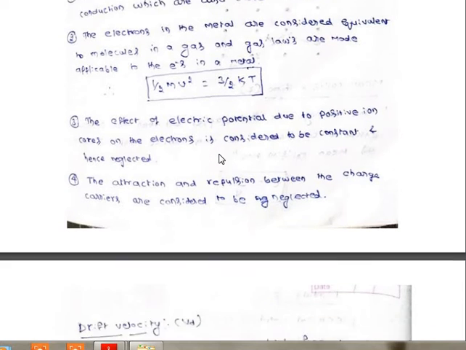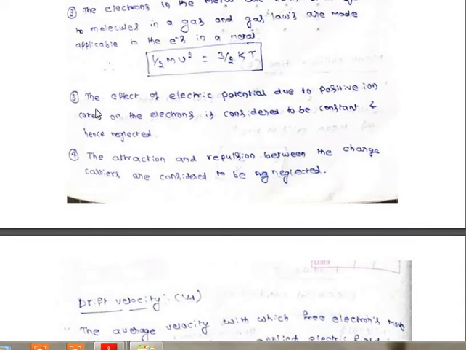Now coming to the third assumption, that is the effect of electric potential due to positive ion cores on the electron is considered to be constant and hence neglected. Here you should consider the electron and nucleus distance. You know the atomic model, the nucleus will be at the center and the electron will be revolving around the nucleus.